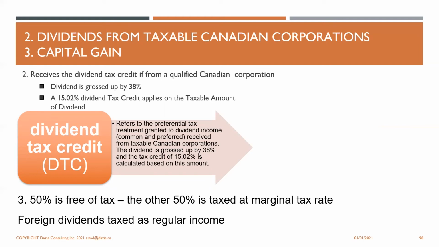For that dividend tax credit, the dividend is grossed up by 38%. And then there's a 15.02% tax credit. We will do some calculations on the next page about this, but this is how the calculation is done for dividends. And then for capital gains, 50% is free of tax. The other 50% is taxed at the marginal tax rate. So, like you mentioned, foreign dividends are taxed as regular income.